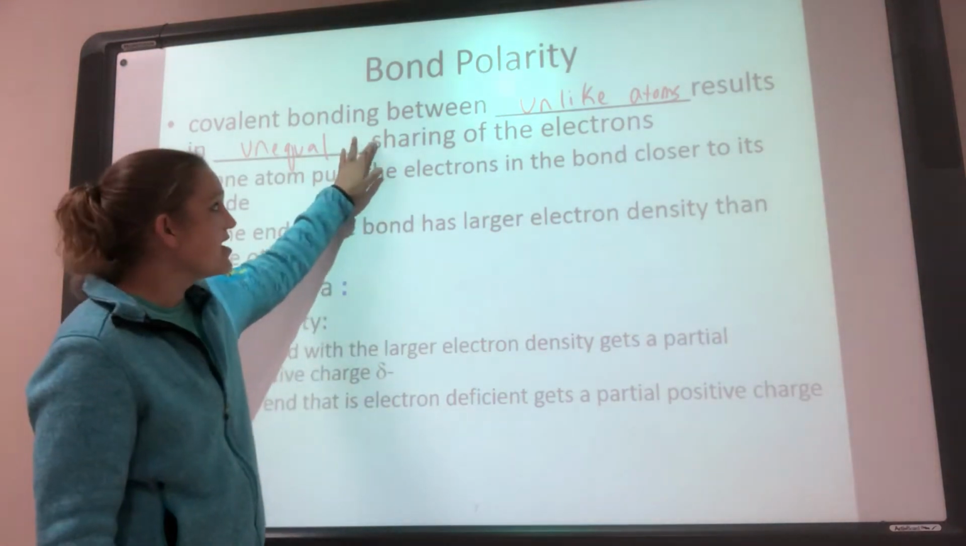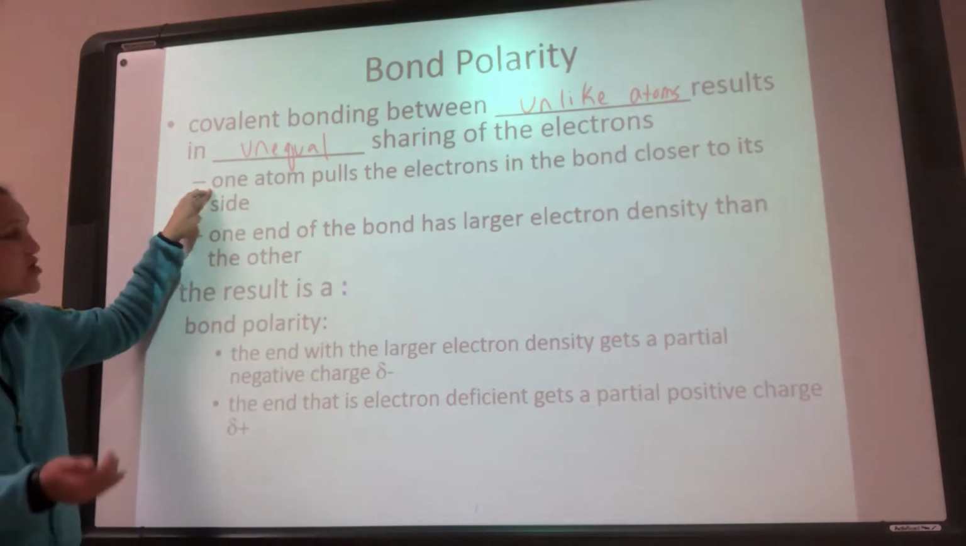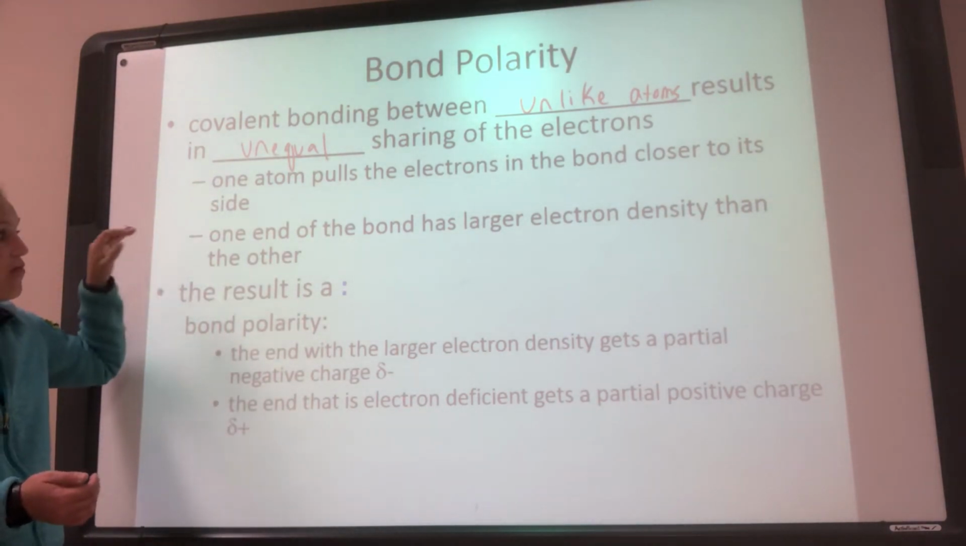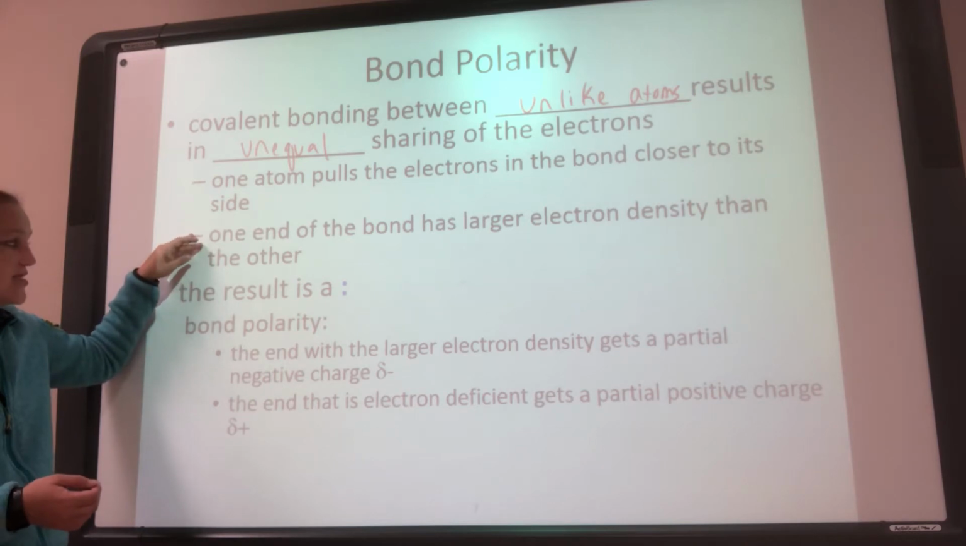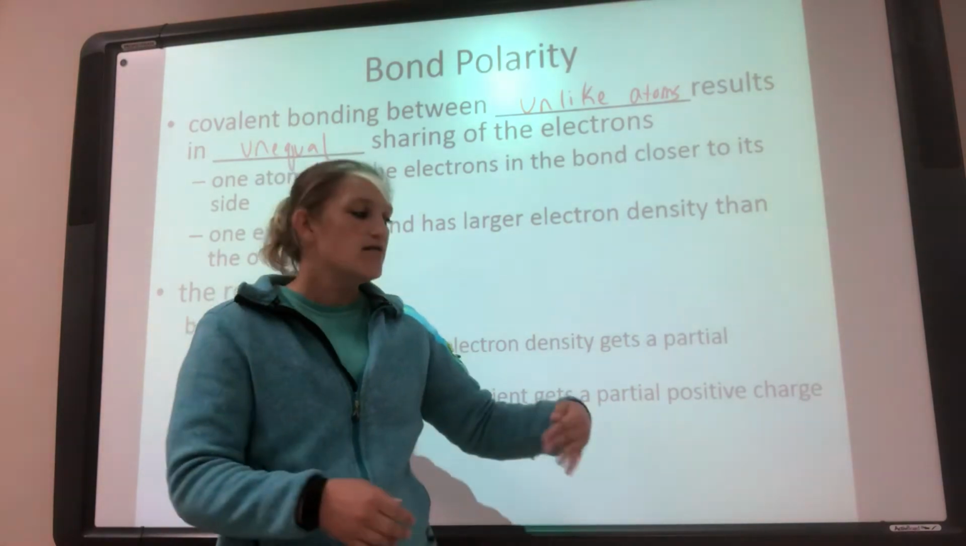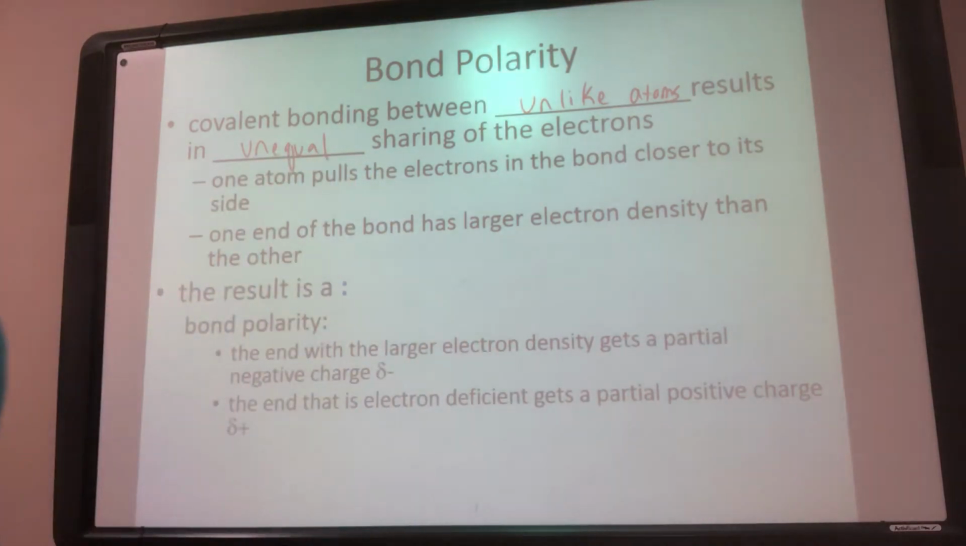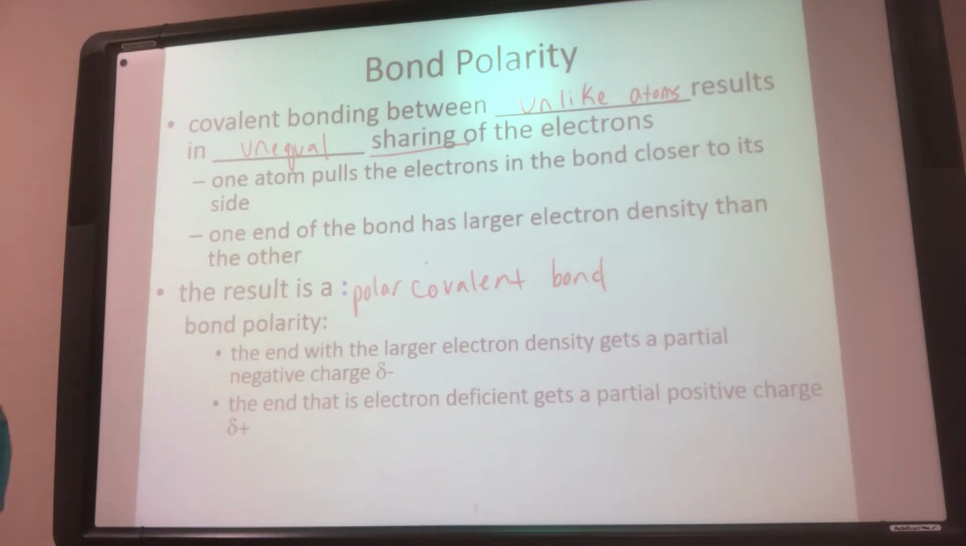So if we're not exactly the same, then there's going to be an unequal sharing. One atom is going to pull the electrons closer to its side, and then one end of the bond is going to have a larger electron density. If I pull the electrons to me, I'm going to be a little more negative than the other atom, where the electrons are not as close. It's still a covalent bond because we're sharing, but because it's unequal, we call this a polar covalent bond.